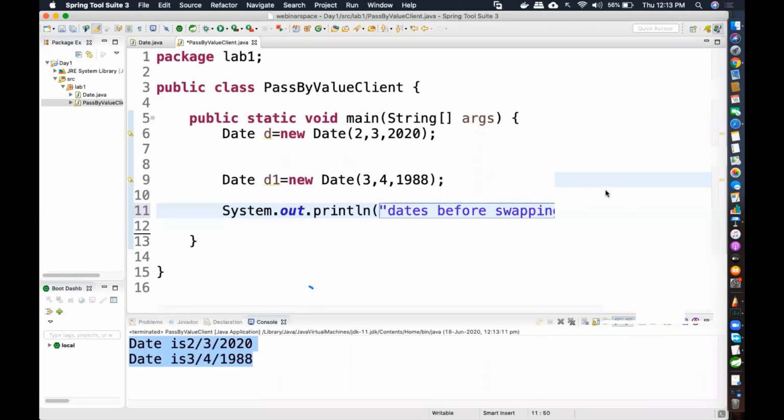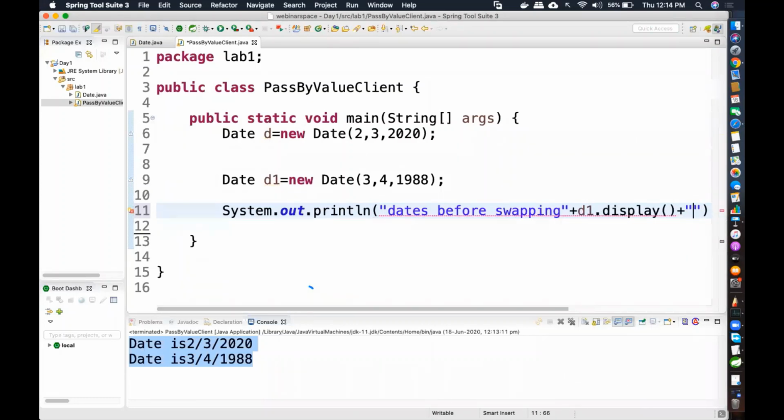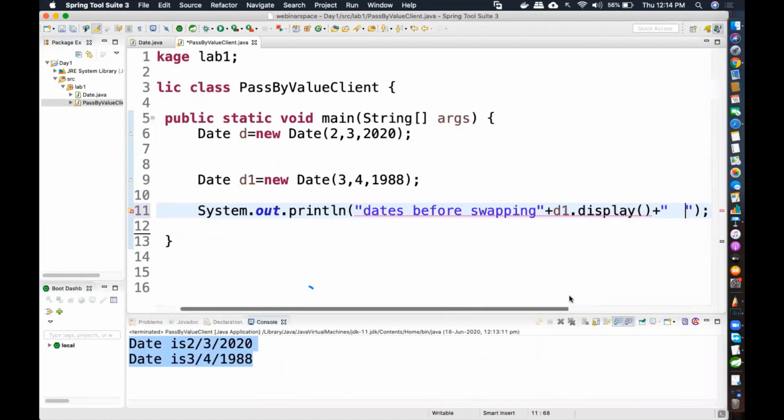Okay, dates before swapping. I'm printing out, and I'm telling first my day is d1.display. Then my second day is plus, with a little space so that I can understand. Now see, in this case it is showing me an error.